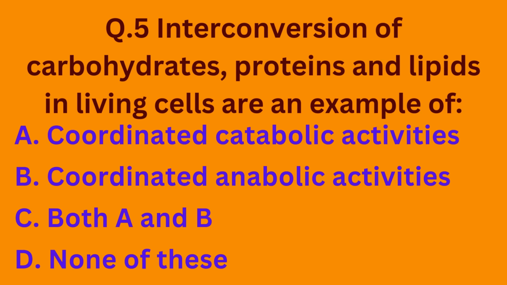Question number 5. Interconversion of carbohydrates, proteins and lipids in living cells are an example of option A, coordinated catabolic activities. Option B, coordinated anabolic activities. Option C, both A and B. Option D, none of these. So basically the interconversion of carbohydrates, proteins and lipids in living cells are an example of both the coordinated catabolic and coordinated anabolic activities. The correct option is option C.